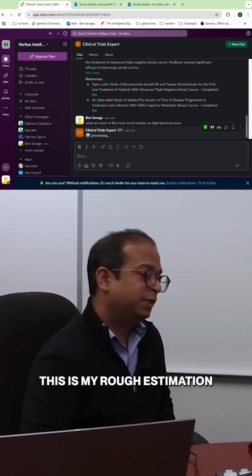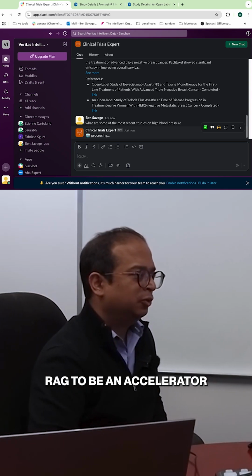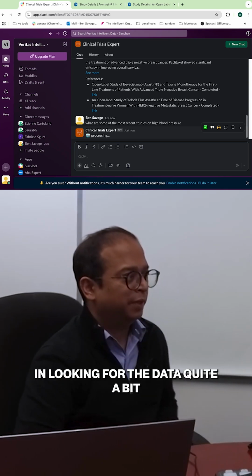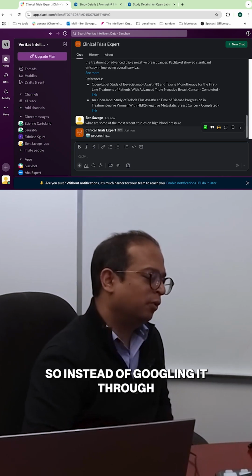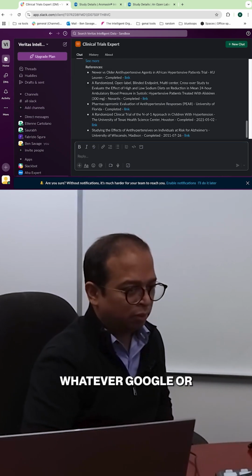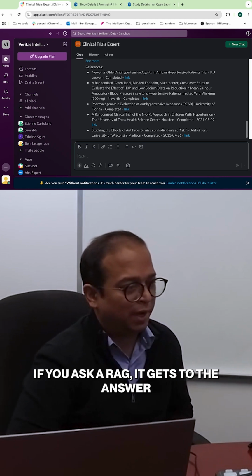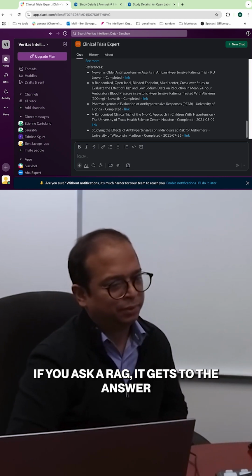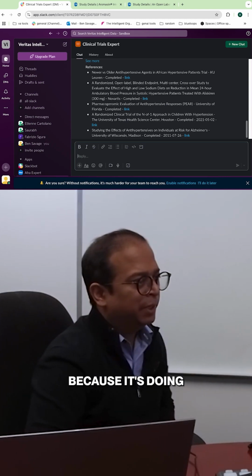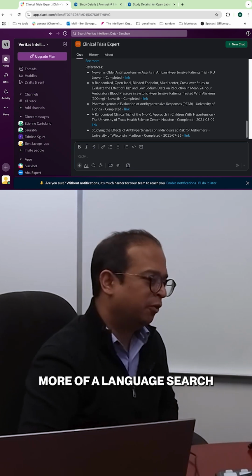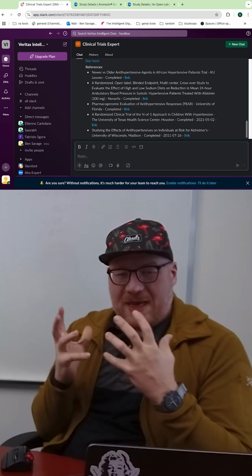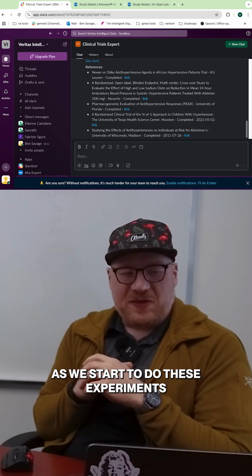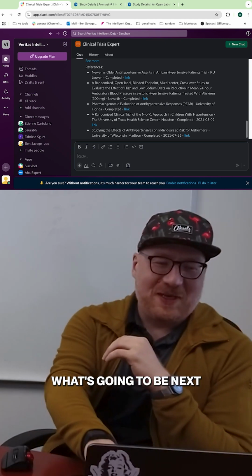Again, this is my rough estimation, but I have found RAG to be an accelerator in looking for data quite a bit. So instead of Googling it through search engines, if you ask a RAG, it gets to the answer much quicker because it's doing more of a language search rather than a keyword search. But I think this is where the fun comes in as we start to do these experiments and see what happens and what's going to be next.